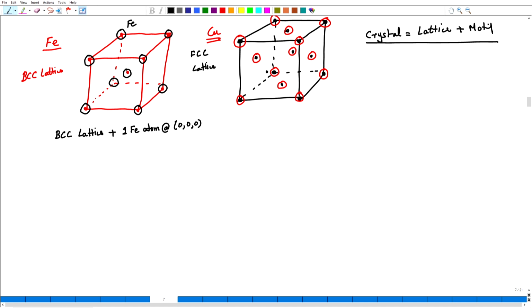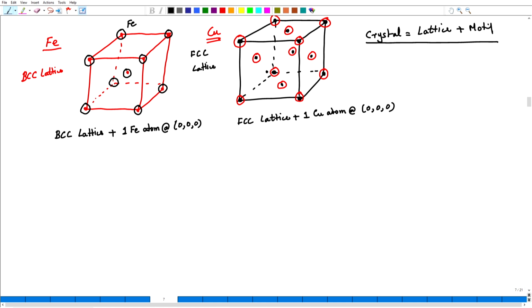In the same way, if I come now to the copper structure, here I have a FCC lattice plus one copper atom at 0, 0, 0. Same thing: from every lattice point I draw a vector, taking that lattice point as the origin, to 0, 0, 0, which means that the atom will fall on the lattice point, or the atom center will coincide with the lattice point.